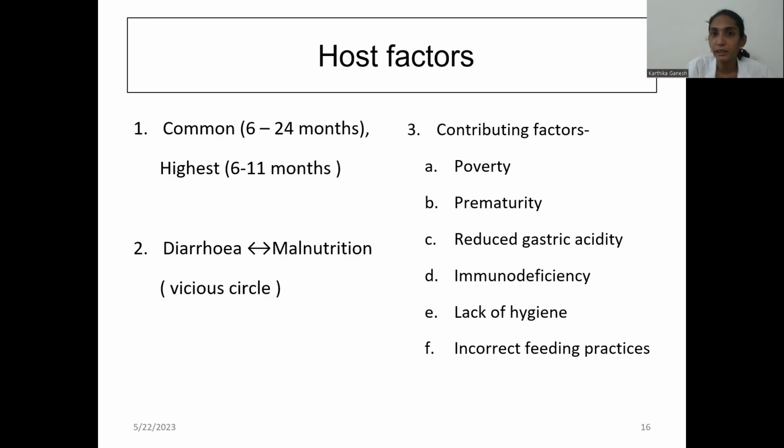Reduced gastric acidity: if the gastric acidity is reduced, the infective materials like bacteria and viruses survive and cause the infection. Immunodeficiency, the same mechanism. Lack of hygiene: because of lack of hygiene, there is a high chance of contamination of food with infective material, and then diarrhea occurs. Then incorrect feeding practices.